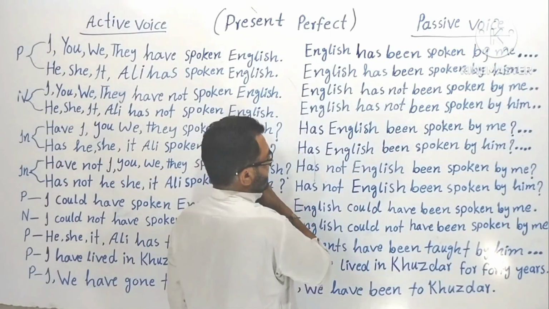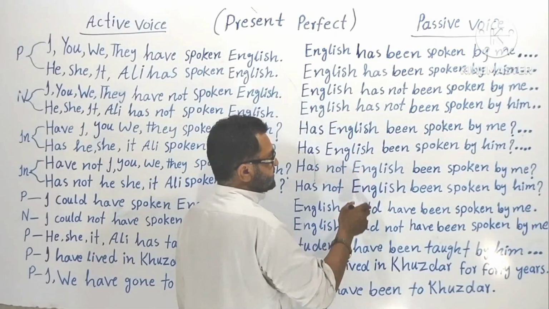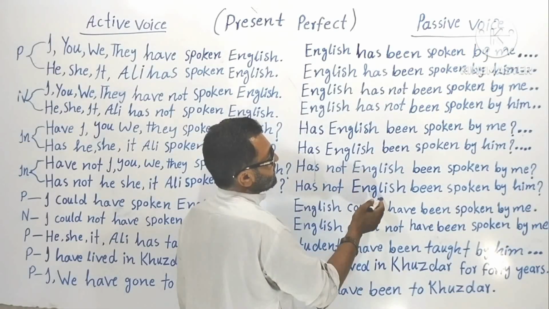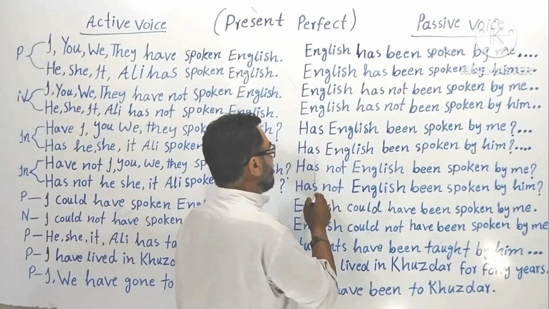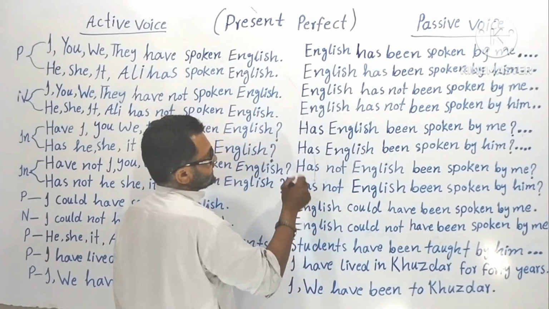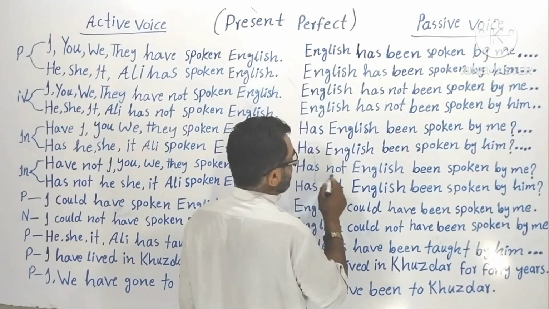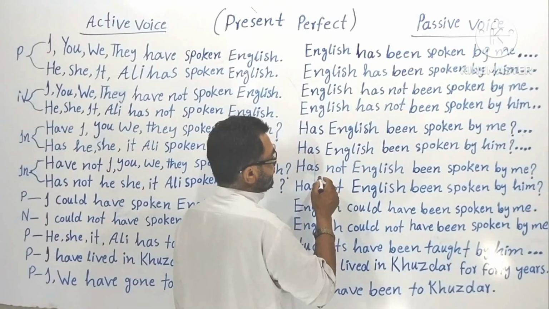Now let's go to the interrogative negative of passive voice in present perfect. Okay, but there it was hasn't, haven't. Here it is only hasn't. Here you can say singular objects become singular subjects. When these are singular subjects, then they take singular helping verbs with them. Okay, that's why has. So again, hasn't, then the subject in passive voice.